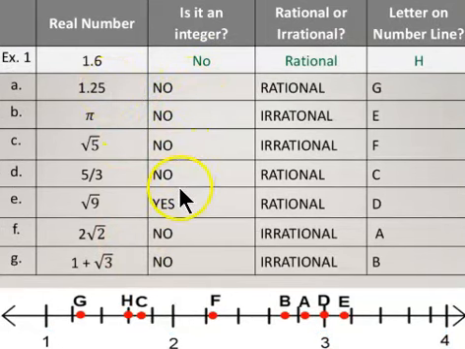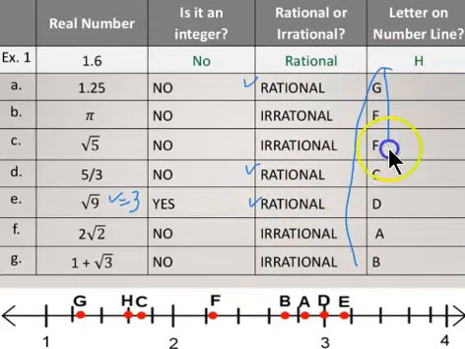So hopefully you got them right. These are no, no, no, no. They're not right. They're integers, but this would be because that is actually 3. And the rest of them are. And you'll see that this is rational, rational, rational. The rest of them are, and there's all of where they are on the number line. Hopefully you got all those right.